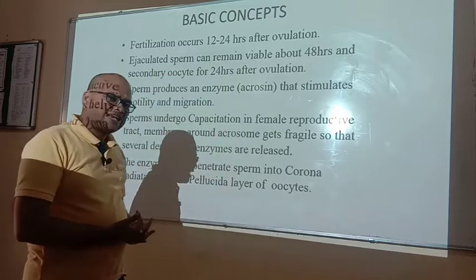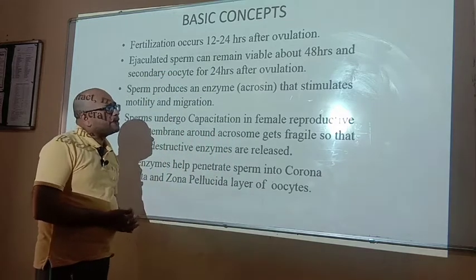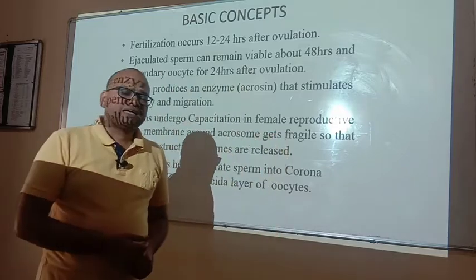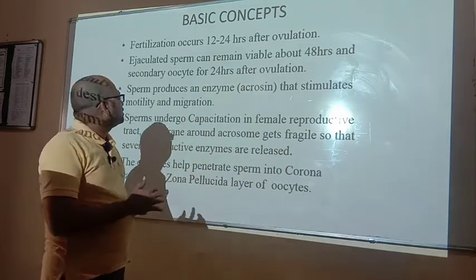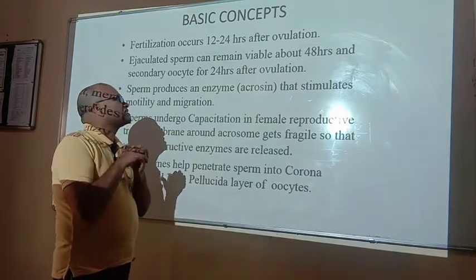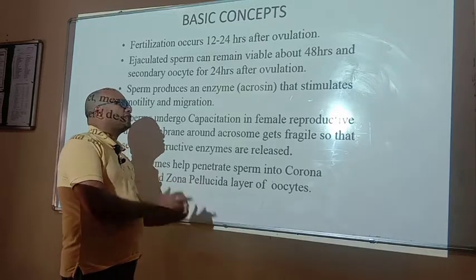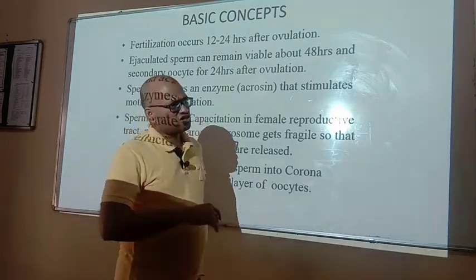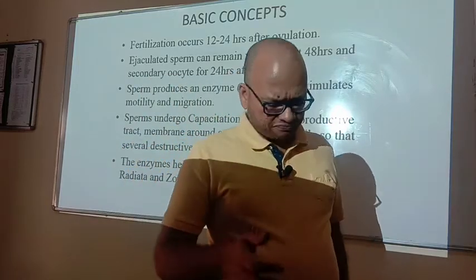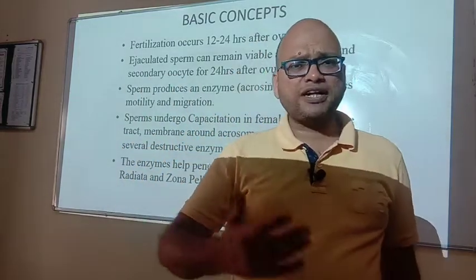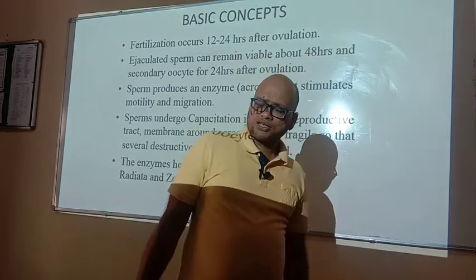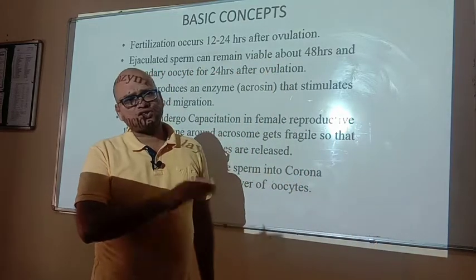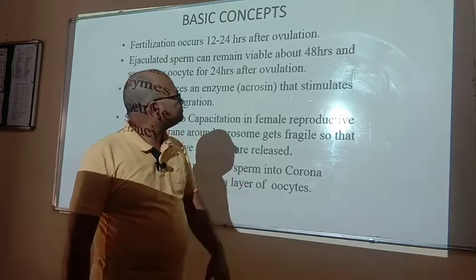Actually, the male gamete or sperm can remain viable about 48 hours after the ejaculation, and the female gamete or secondary oocyte is viable for 24 hours after the ovulation. But the chance of fertilization can be extended up to 72 hours of the sexual intercourse when the ovulation has taken place.